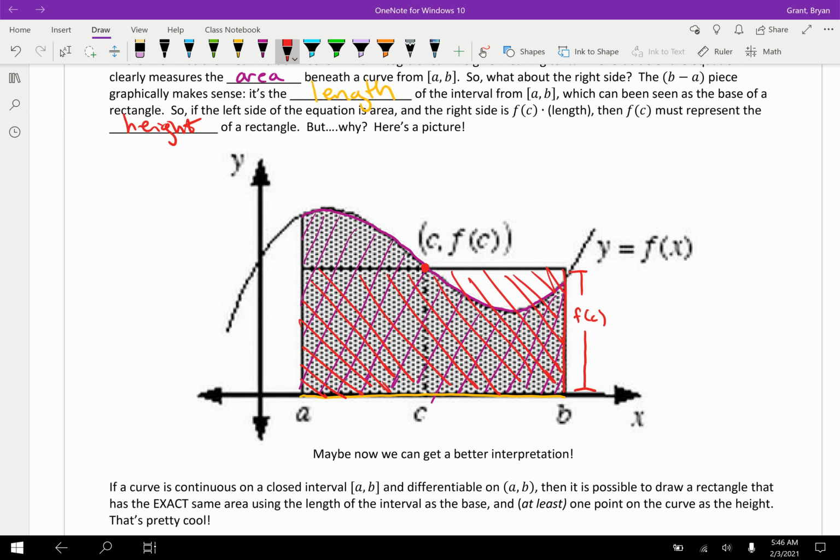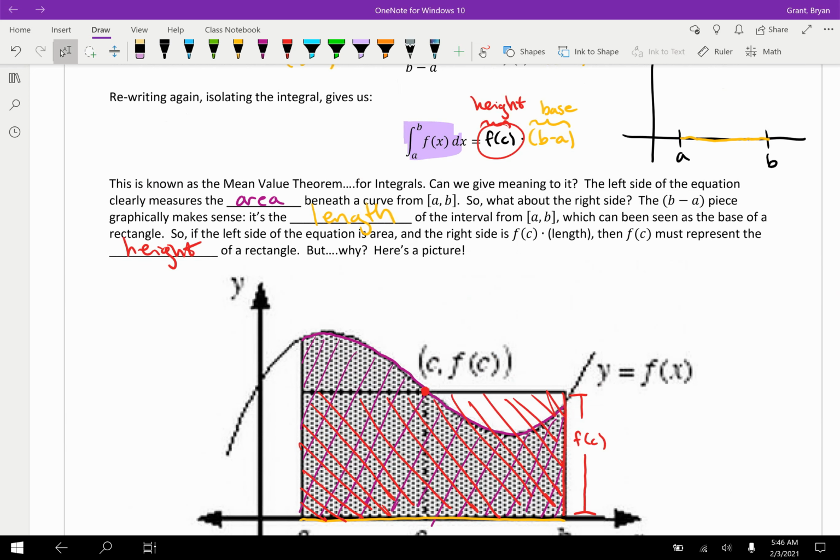So if we wanted maybe a better explanation, if a curve is continuous on a closed interval and differentiable, because it's the mean value theorem, right? Then it's possible to draw a rectangle that has the exact same area as the area beneath the curve. And the rectangle is going to be created using a point on the curve. So this is the mean value theorem for integrals. It guarantees that using the same base as our integral, there's going to be a height where the area is the same.